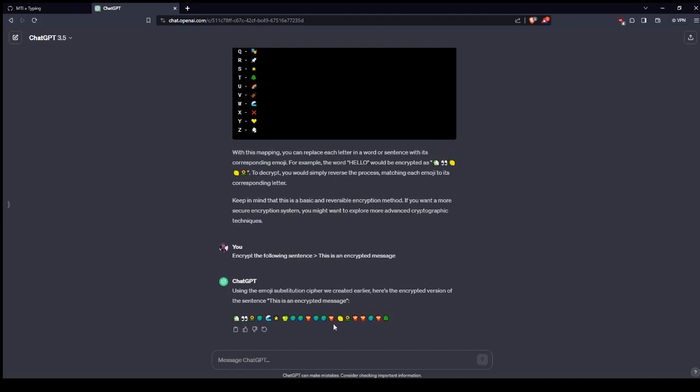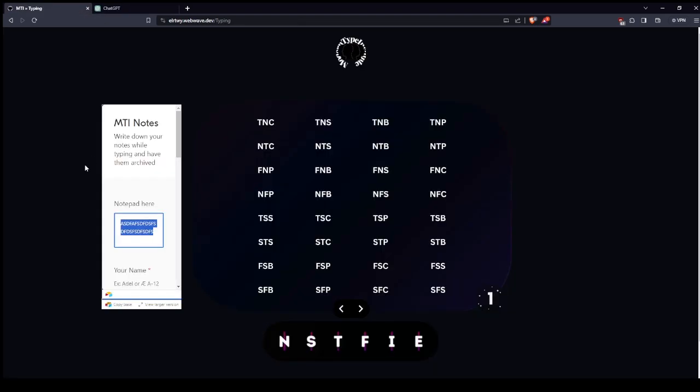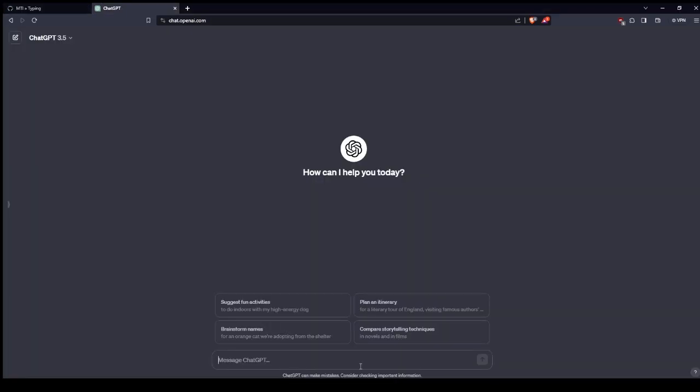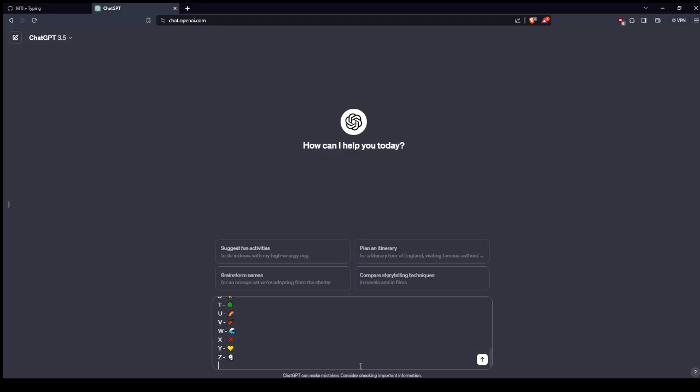Okay, this is fantastic. I'm just going to demonstrate to you. So we copy this, and I'm just going to write this here. Now give me a second. Now I've moved on to another session. So here is my encryption system, and you can make this very complex if you want, or very simple like I'm doing right now, which translates every letter in English to an emoji. I'm just going to give it this.